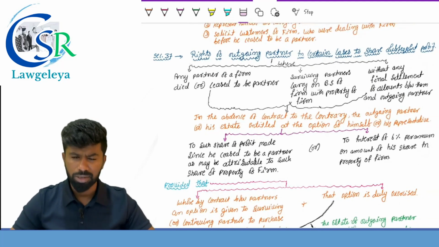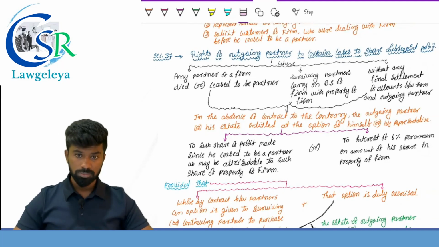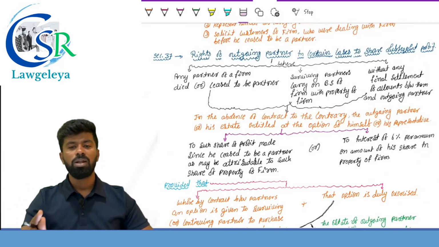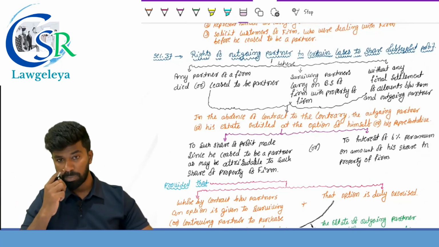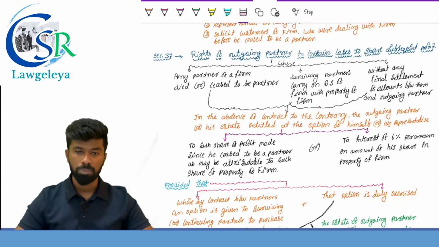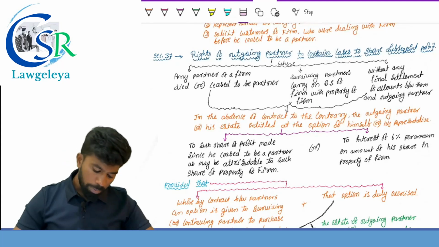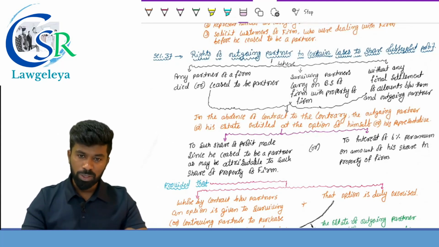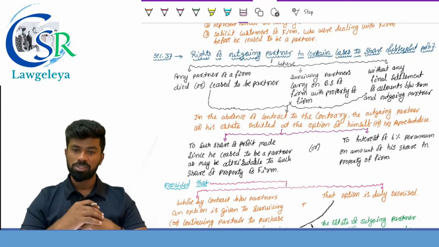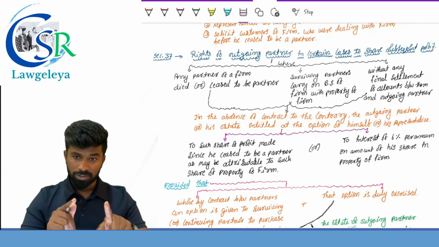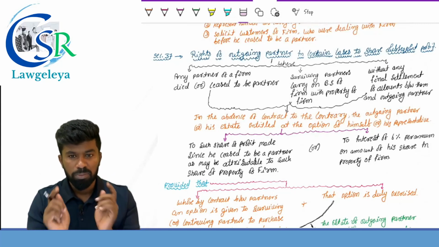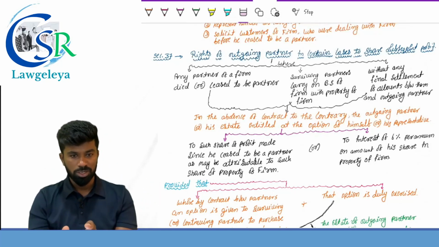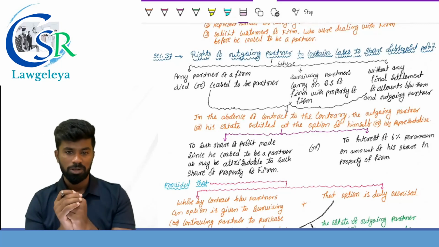37, rights of the outgoing partner in certain cases to share the subsequent profit. The retiring partner can also get share in the subsequent profit if the settlement of account is not done, if the payment has not been done to the outgoing partners. Simple provision, any partner of a firm, if he has died or ceases to be a partner, the surviving partner, if they carry on the business of the firm with the property of the firm and without final settlement, important here, the person ceases to be a partner, remaining partners continue without final settlement of accounts.